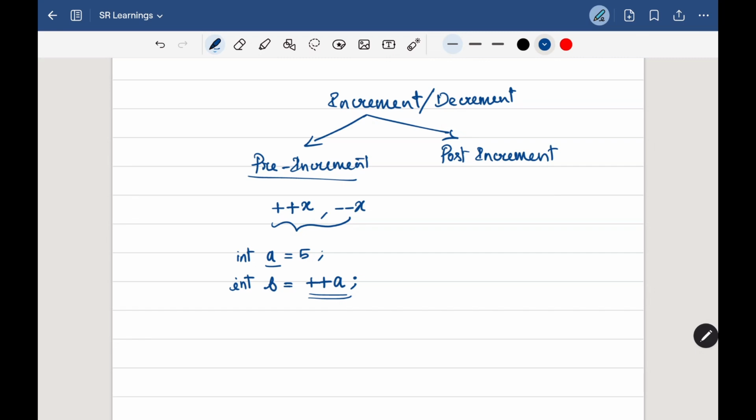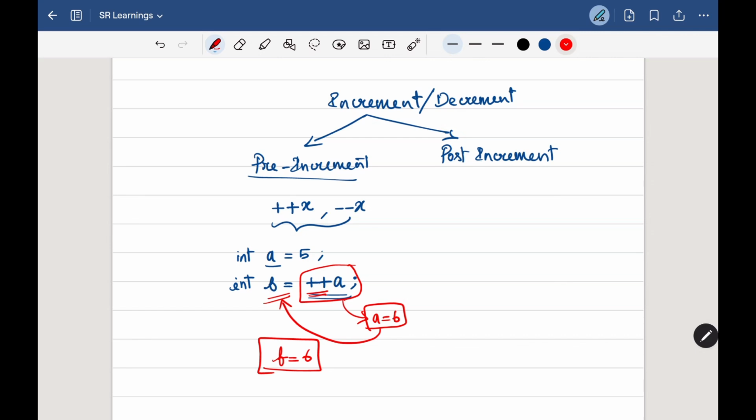In the case of pre-increment, as I mentioned before, the variable is incremented or decremented before its value is used in an expression. So before assigning the value to b, first it will be incremented. That is pre-increment. So now a is 6 because it got incremented. Once it is incremented, it will be assigned to the b variable, which means b is 6 now.